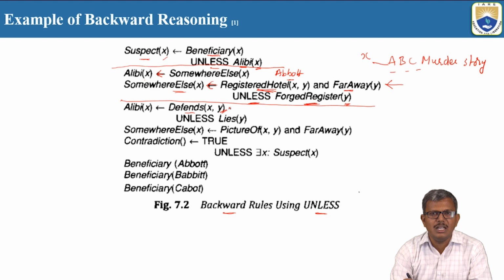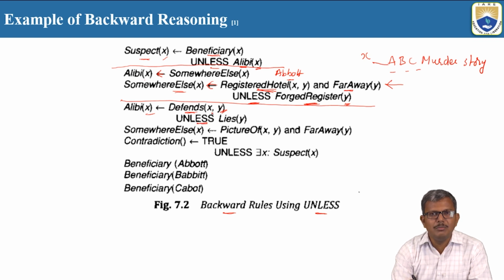The story is telling that at the time of crime, the Babit is not at the place of crime, but he is with his brother-in-law in some other location. So when can this particular B defend? Whenever he is having the evidence. But what happens if that brother-in-law is telling a lie?